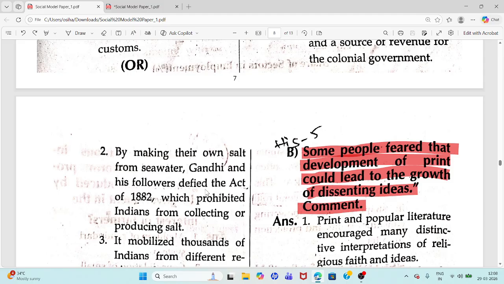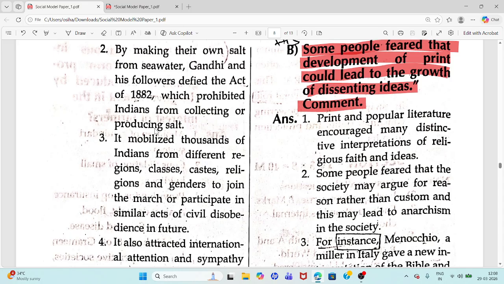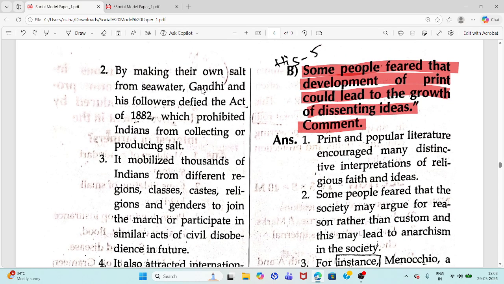Gandhi and his followers defied the Act of 1882, which prohibited Indians from collecting or producing salt. They defied the Act by making their own salt from seawater.